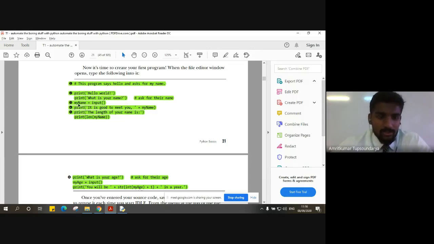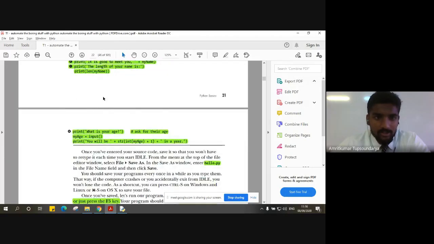And once the user enters the name through the input function, it gets stored in my name, and it prints back that it is good to meet you plus my name. We'll see how it gets executed as we run this program, this whole program in our file editor, right?